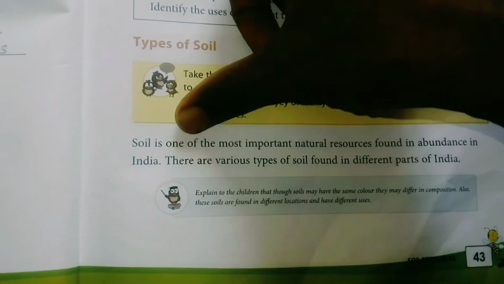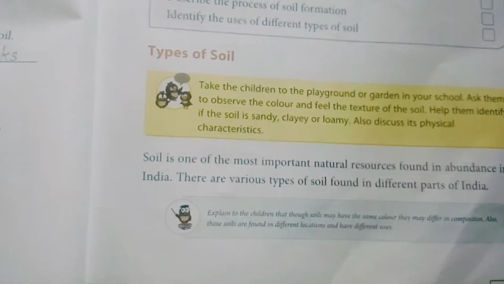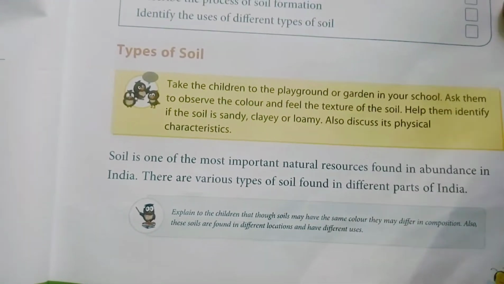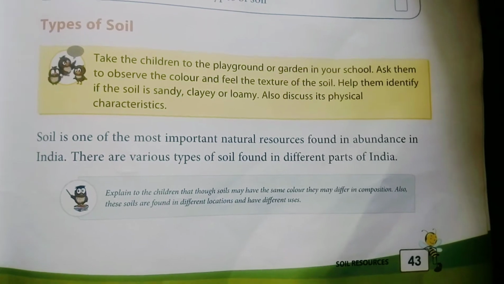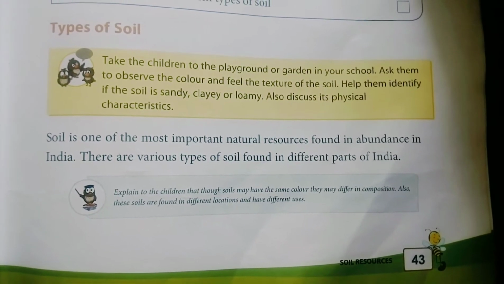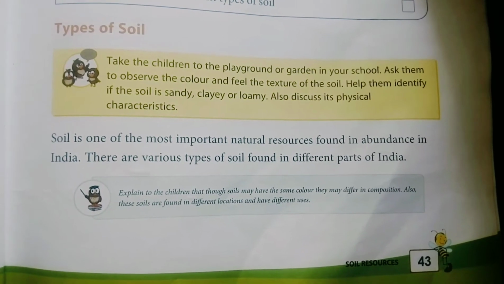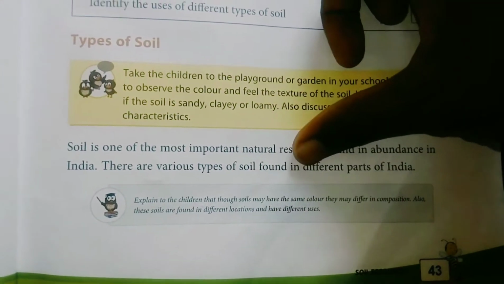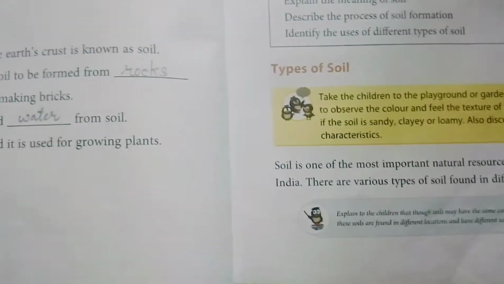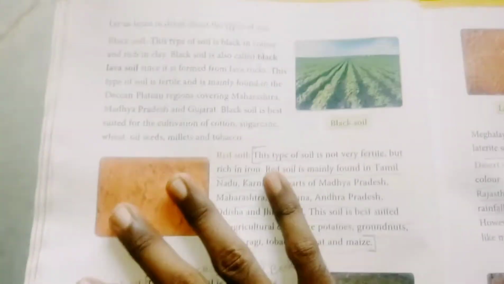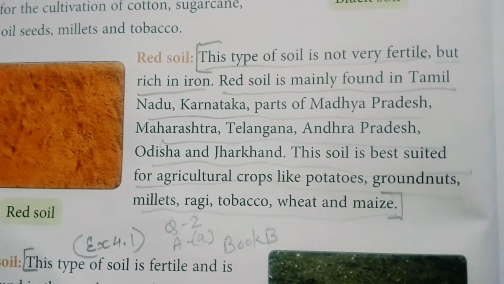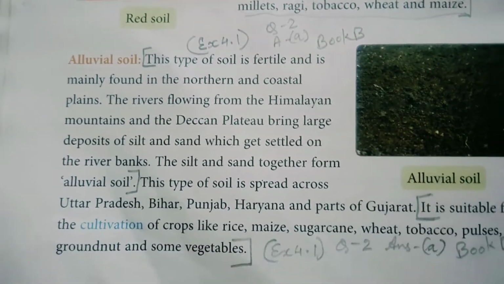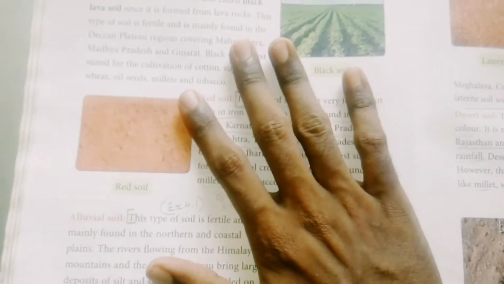First, we have seen that soil is the most important natural resource, found in abundance in India. There are various types of soil found in different parts of India. Which are they? We have seen black soil, then red soil, alluvial soil. On the first day we covered these three types.